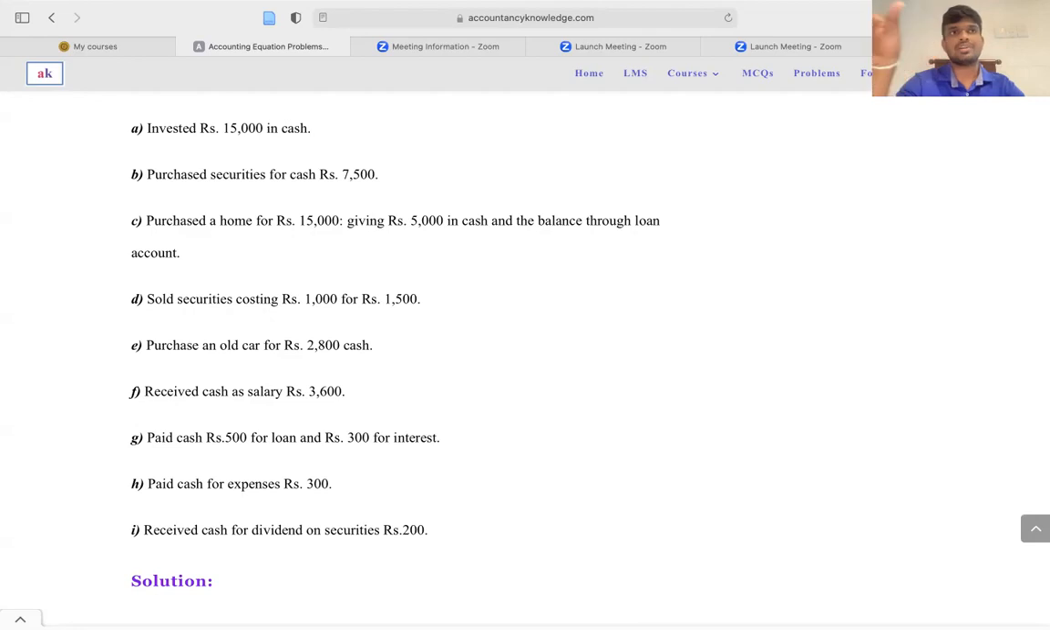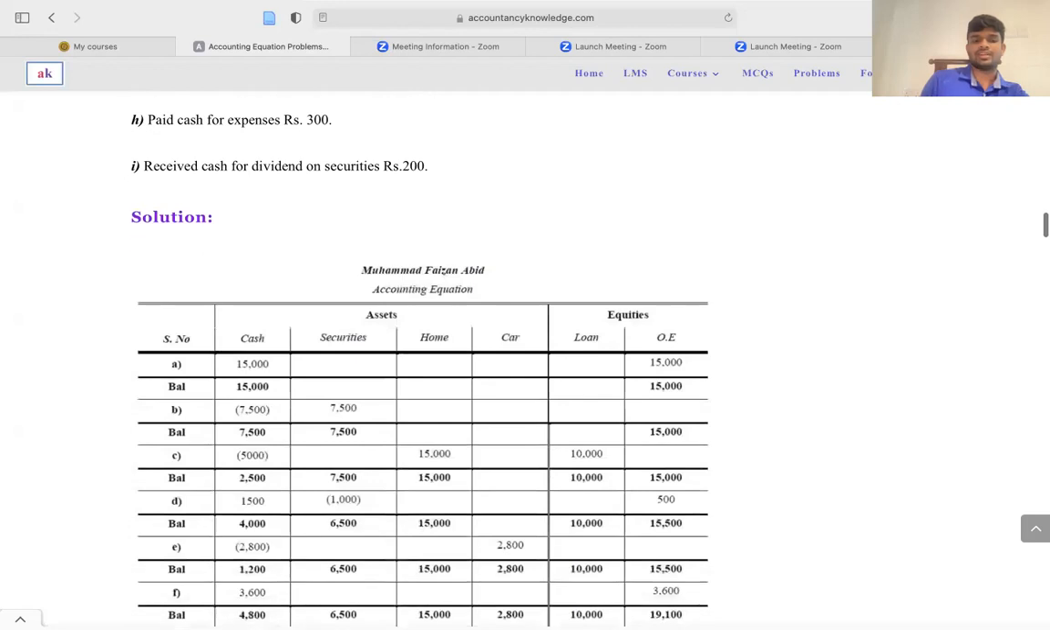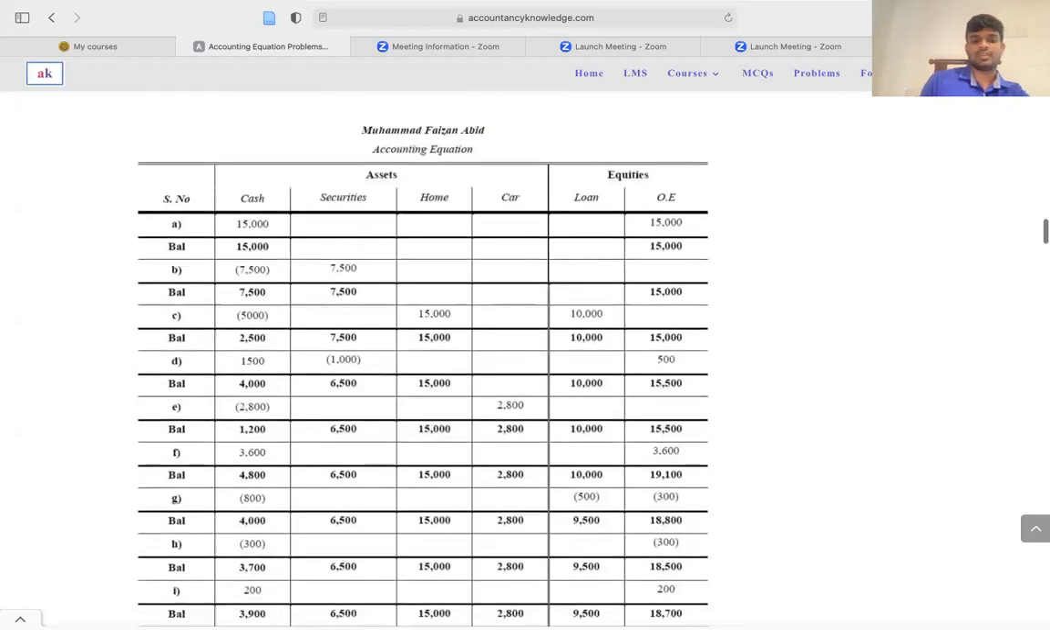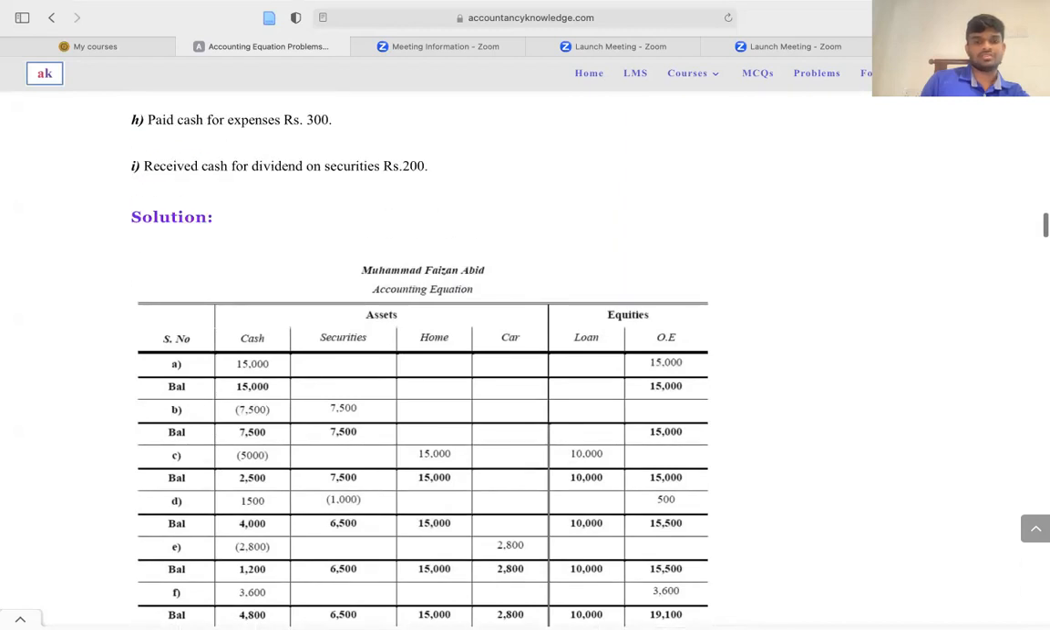So that means your liability side needs to be increased by 10,000, right? Then the equation will be equal. The 15,000 as a home, 5,000 cash is reduced and a loan balance of 10,000 is newly established.